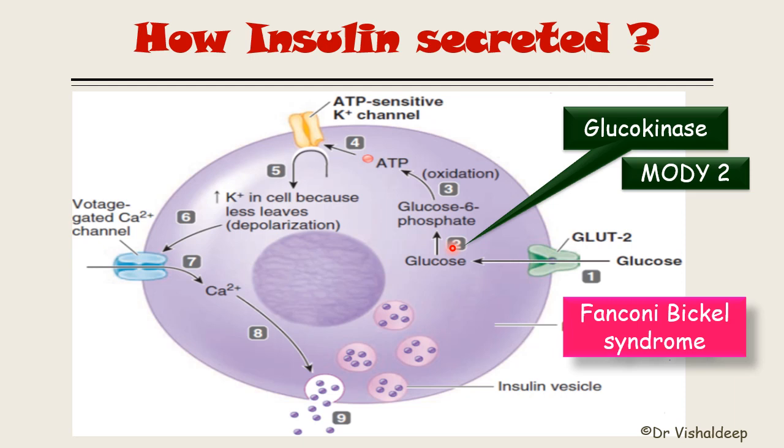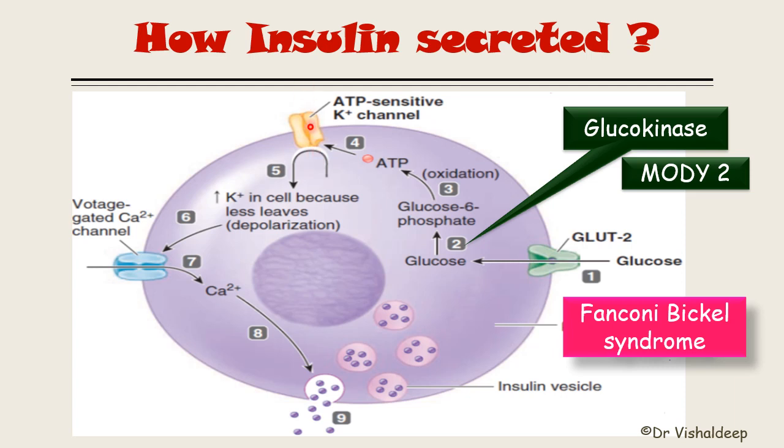Now the next step in our discussion is that glucose 6-phosphate will be oxidized to make ATP. Once there is enough ATP inside the beta cell, this ATP will close the ATP sensitive potassium channel.